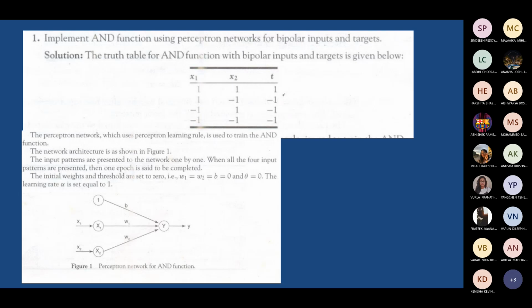When you are given the input for the AND function, this is what you are expected to have as a target, in the third column where we wrote target. For a two-input AND gate function, whenever x1 and x2 are high, the output is high. Since it is bipolar, 0 is replaced by -1.